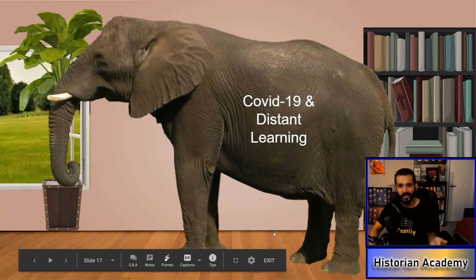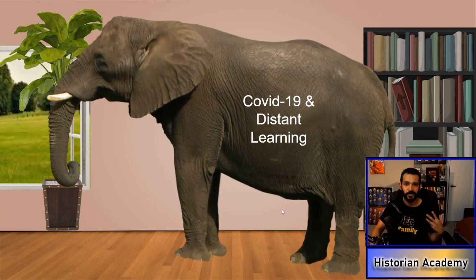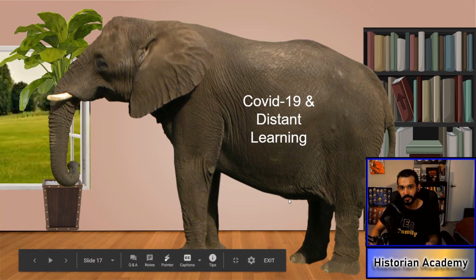Going back to this elephant in the room, we need to understand what we need for this class and who we are and how we learn. We've got to be honest with ourselves, because if we can't be honest with ourselves, you can't be honest with me. If you're not honest with me, I can't help you as much as I would if you were being honest.